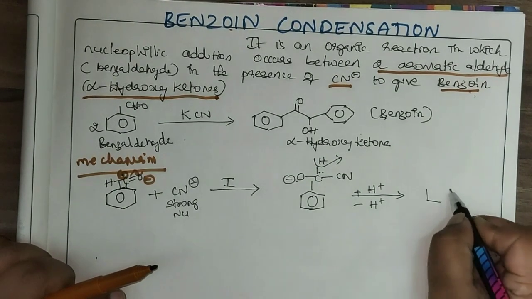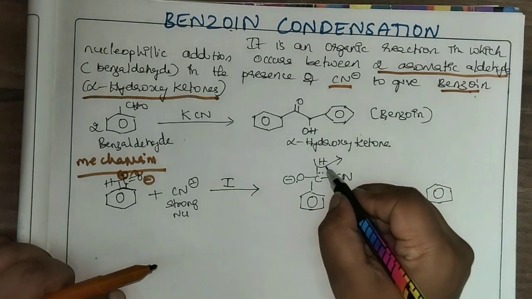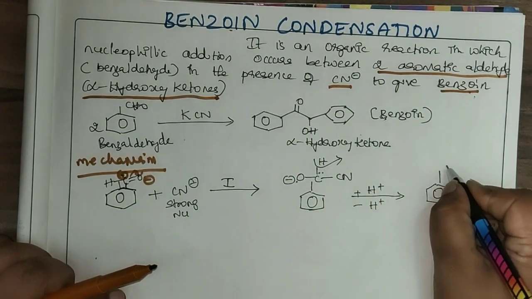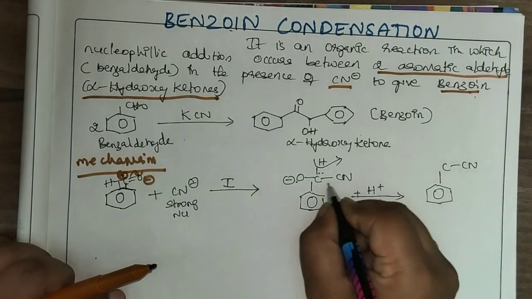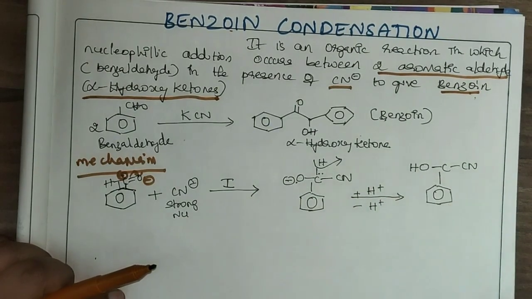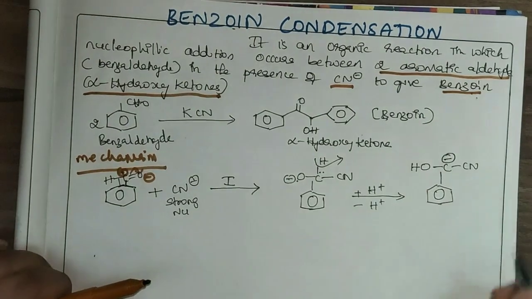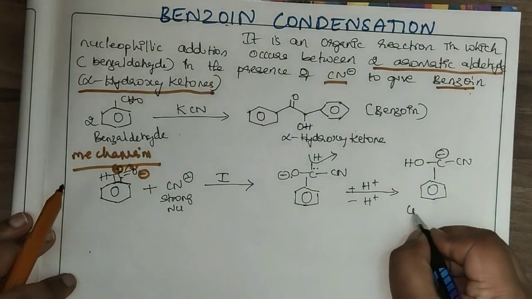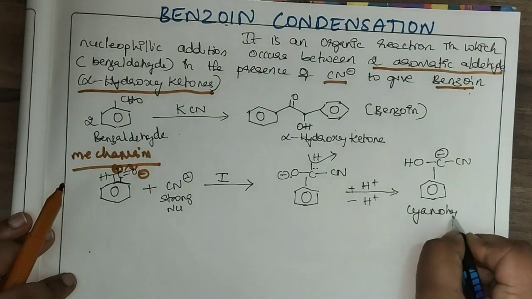So let's write the product. This hydrogen will go as a proton and attach to the oxygen, and you will get a negative charge. This is cyanohydrin.